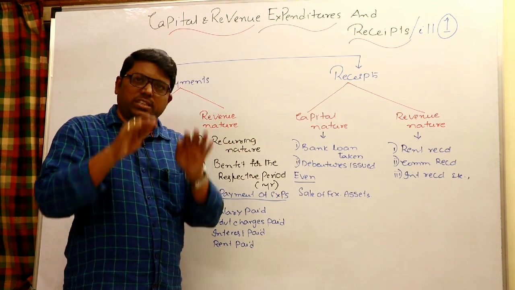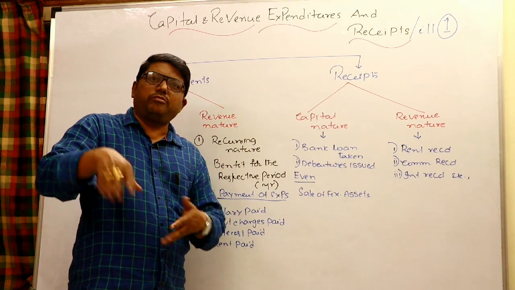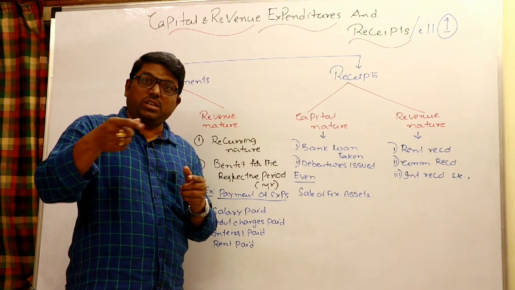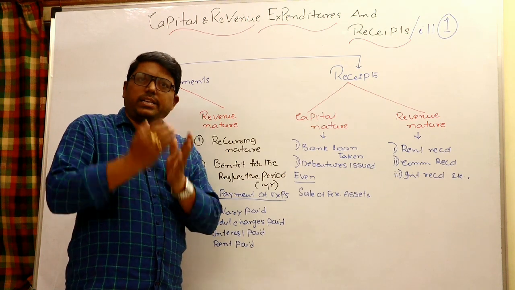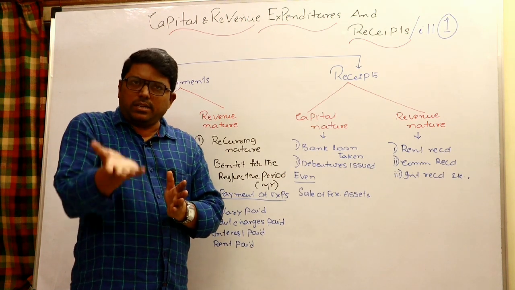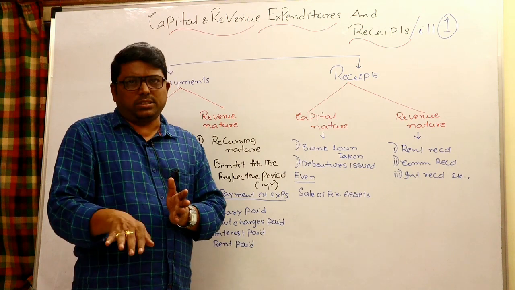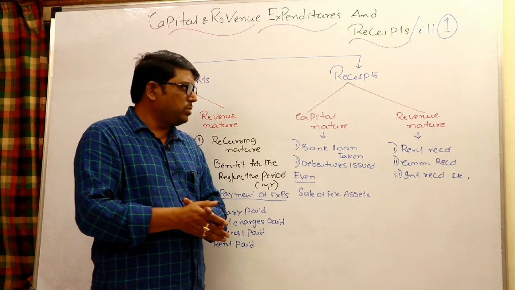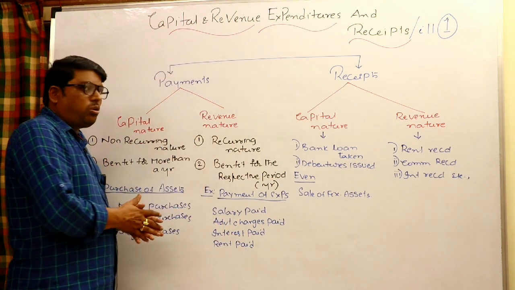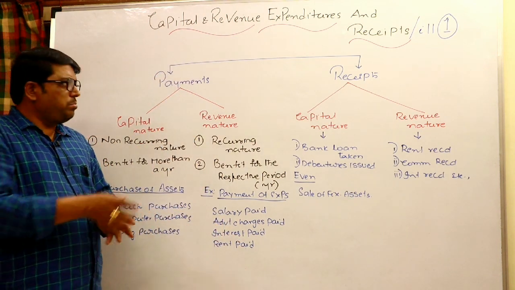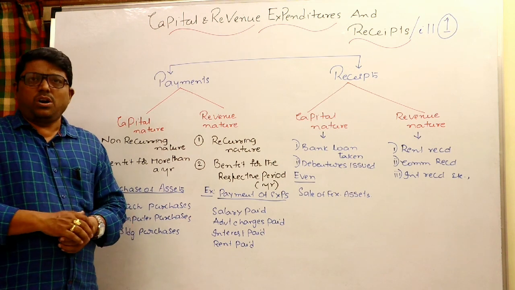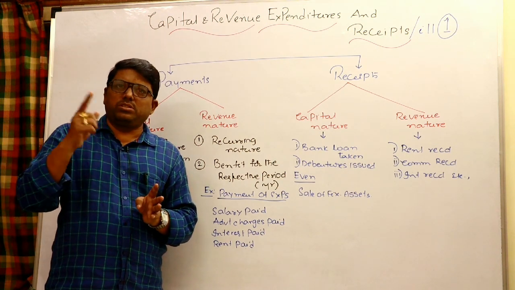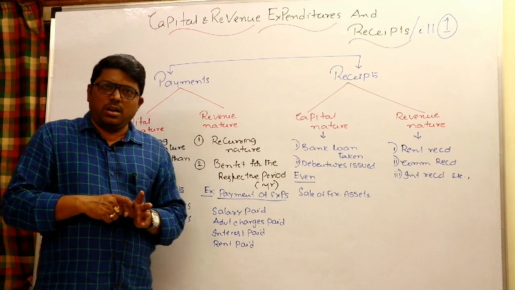Sometimes there may be a reduction in the asset. For example, sale of fixed asset: entry is cash or bank to fixed asset, amount received towards sale of fixed asset. So this is a capital receipt. Either increase in liability or decrease in asset, anything may take place. So this is what we can say simply about capital and revenue nature. Basically, all revenue receipts and payments will go to trading P&L, all capital receipts and payments will go to the balance sheet.